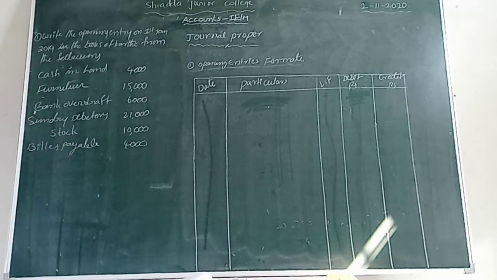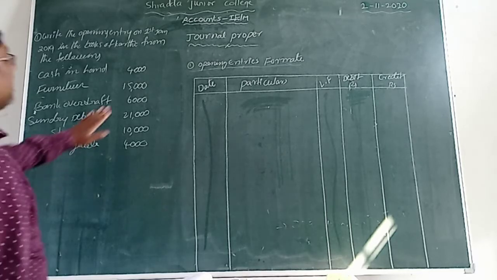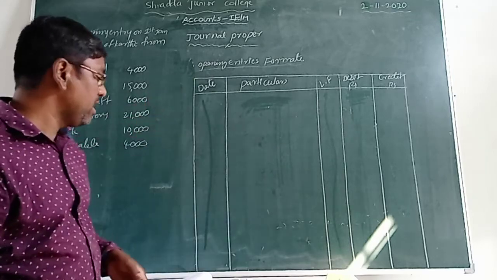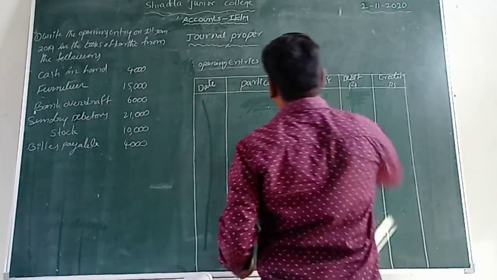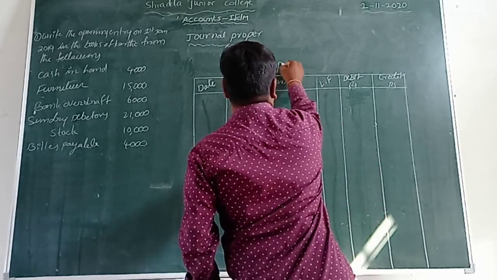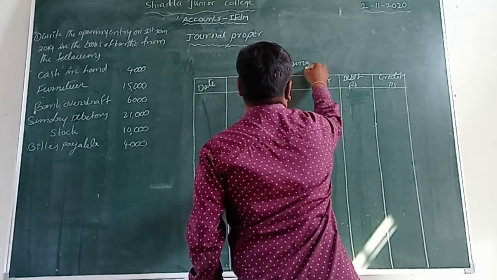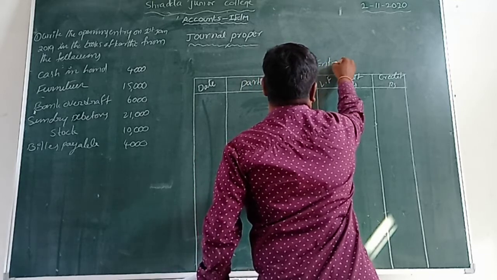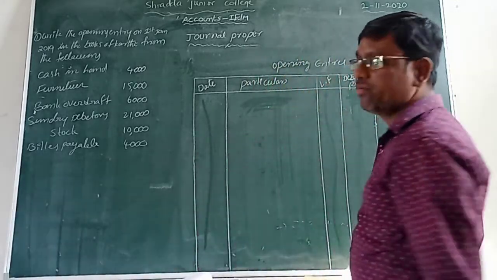So what can we do? We are doing the general journal, the opening entry. Isn't it? We are doing the opening entries right here. Opening entries we are doing now.